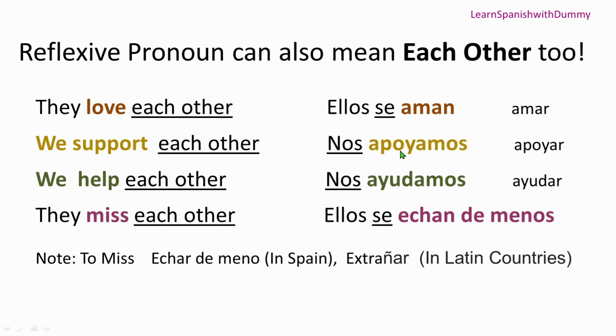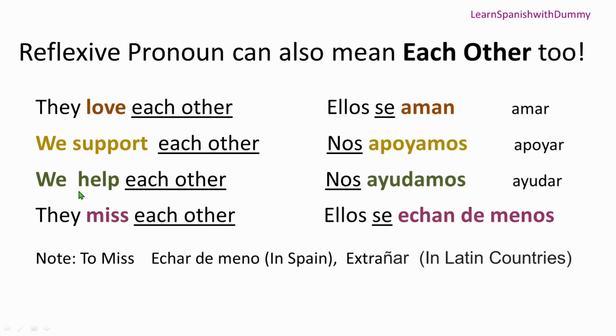Next is we support each other. Then we can say nos apoyamos. Apoyar is to support. Okay, so apoyamos means we support, right? And nos means ourselves, that we've learned. So it's saying we support ourselves. Okay, but it doesn't make sense, right? Instead of saying we support ourselves, we say we support each other. Okay, so nos has been translated as each other.